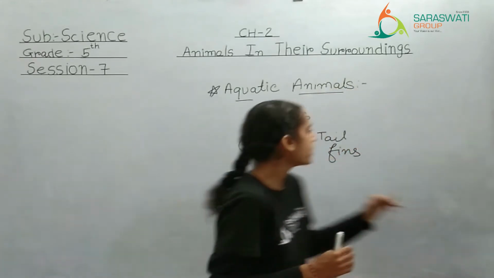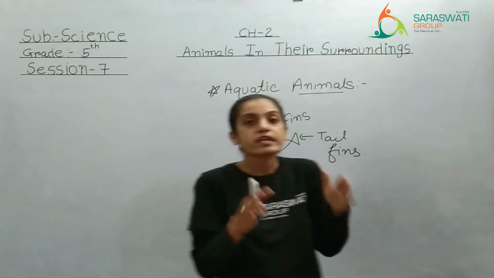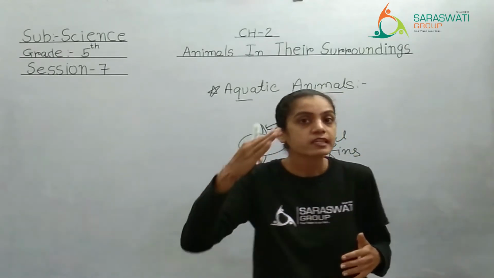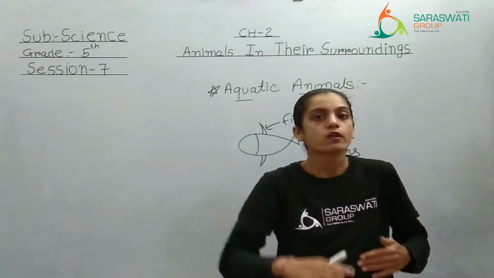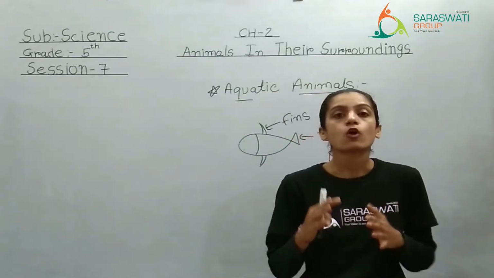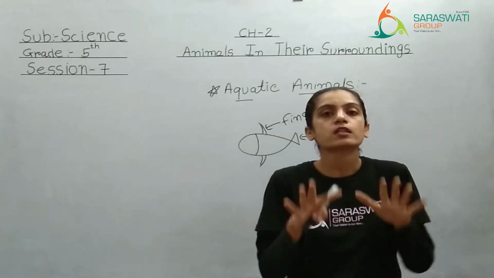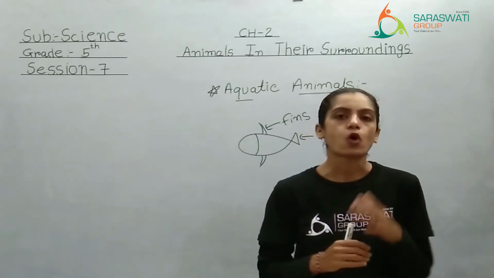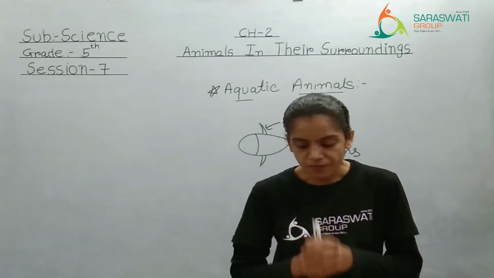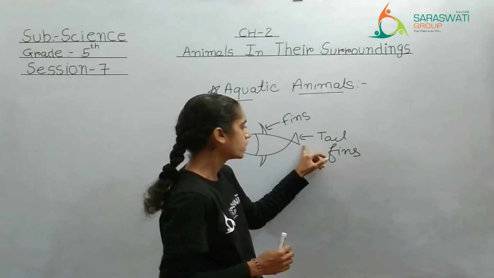So these fins are helping the fish to keep their position properly in the water, so that they don't go too deep or come on the surface. So fins are not only helping in swimming, but also in keeping the proper position in the water. See, the tail fin helps to change the direction, as I have told you.